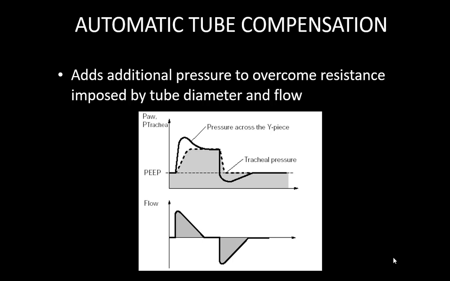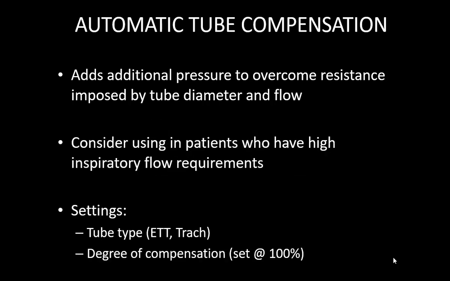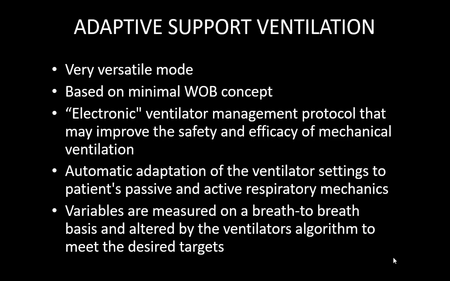So what it will do is add some additional pressure to overcome that resistance. So when you are giving, say for example, a pressure support of 10, the ventilator will try to give maybe 12 or 13, depending on the calculation done by the ventilator, depending on the size and type of tube. So it will apply a little higher pressure, and in expiration it will go below PEEP. So it will apply a lower pressure than the PEEP just to facilitate expiration. So it adds additional pressure. We can consider using it in patients who have high inspiratory flow requirements. Setting I have already discussed.